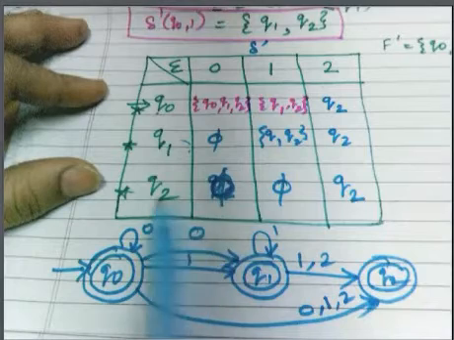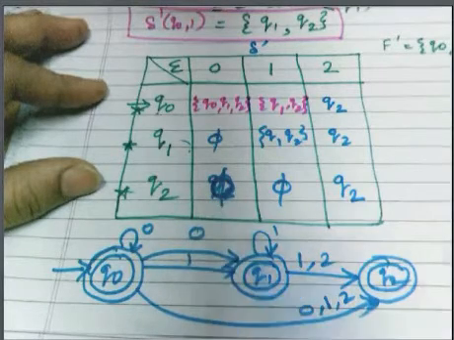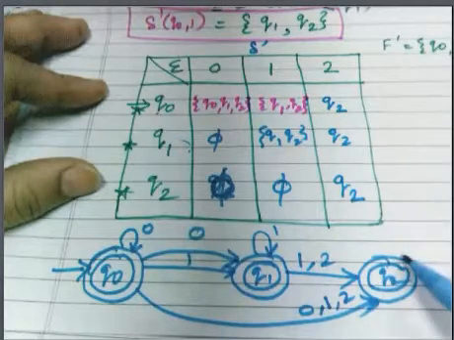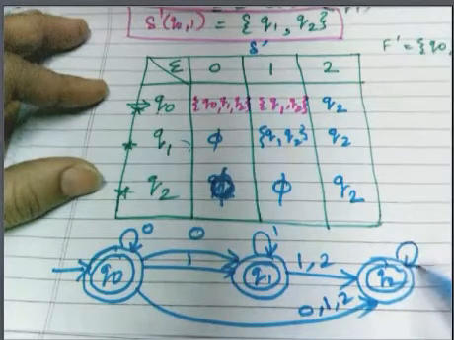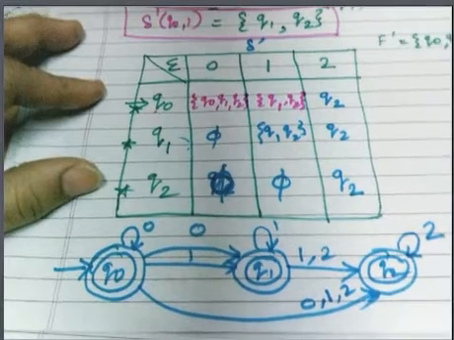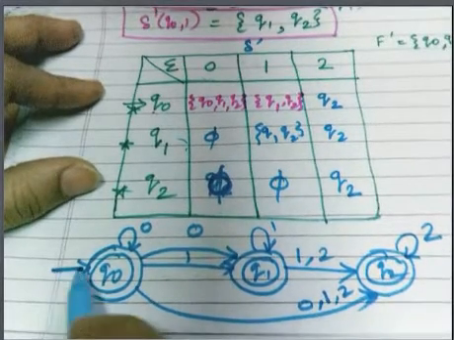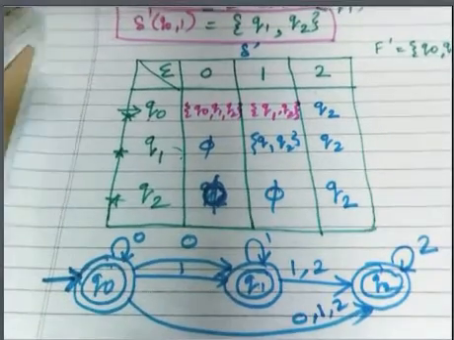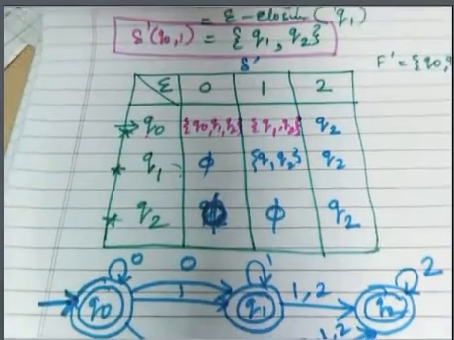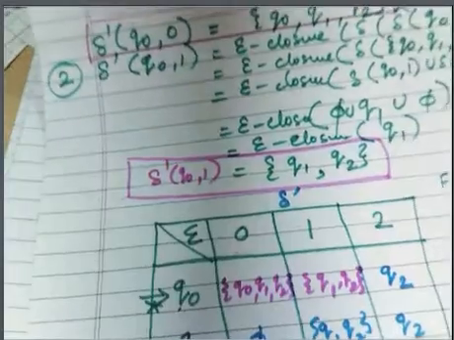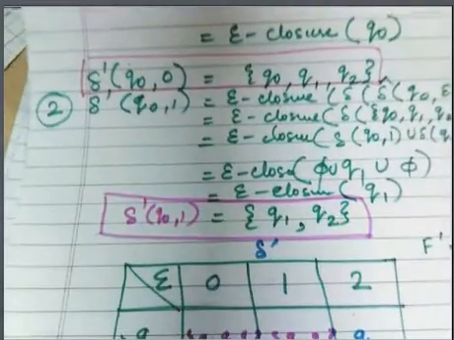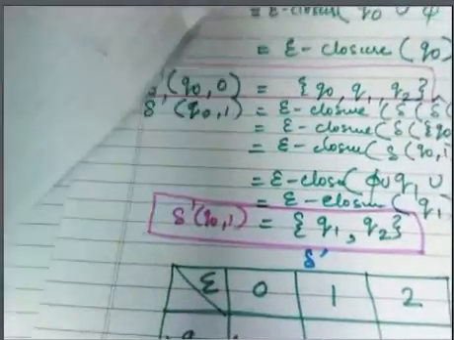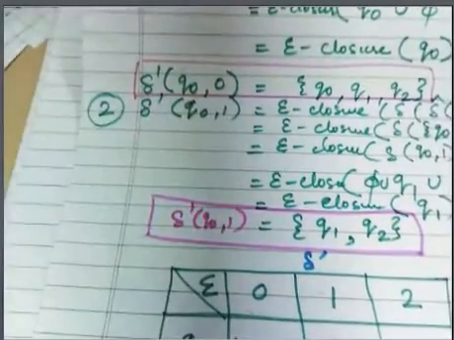Now Q2: Q2 on 0 goes nowhere, Q2 on 1 goes nowhere, and Q2 on 2 goes to itself. So this will be your transition graph, which is equivalent to the transition table which we discussed in yesterday's lecture. That is this one. See here.